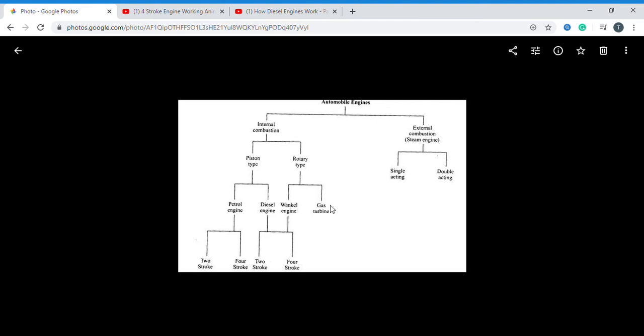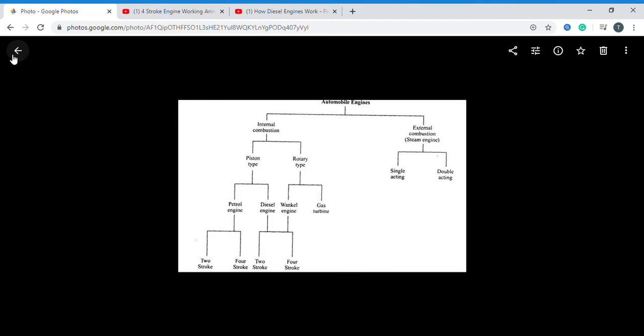So here you can observe the main classification: the internal combustion engine is classified into piston type and rotary type. The piston type is again classified into petrol engine and diesel engine. The petrol engine is classified into two-stroke and four-stroke, and the diesel engine is classified into four-stroke and two-stroke. You have to remember that. So this is the classification of the engine.